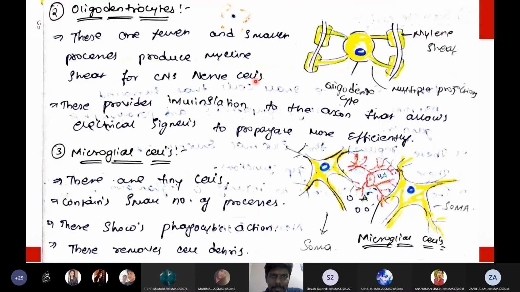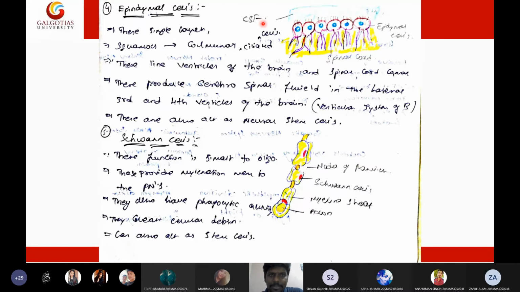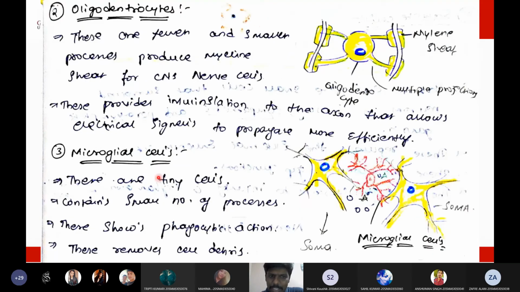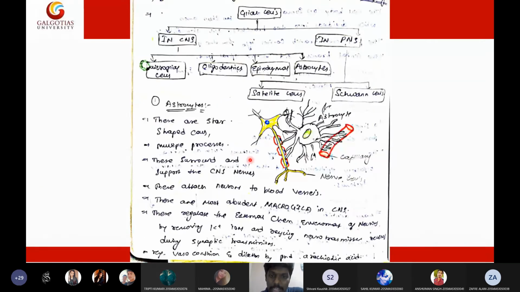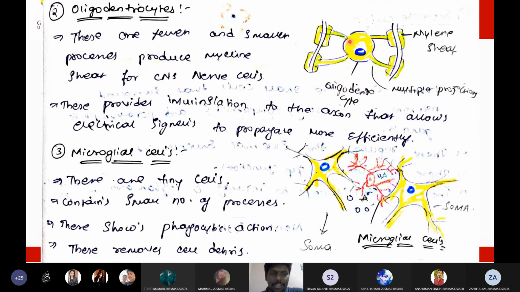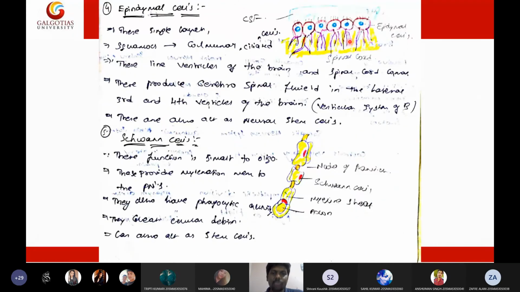So ependymal cells synthesize CSF, whereas microglial cells kill the microorganisms that enter the brain, oligodendritic cells provide insulation to the adjacent nerves inside the brain, and astrocytes bind nerves to the nearby blood vessels. These are the functions of the four glial cells. And last and final, we have only two more cells, the satellite cells and Schwann cells in the peripheral nerves. Let us see the function of the Schwann cell.